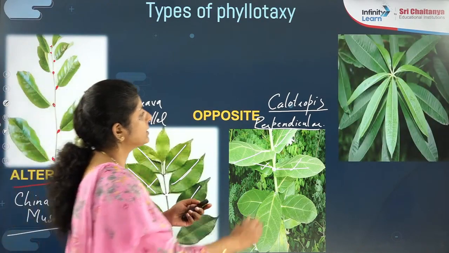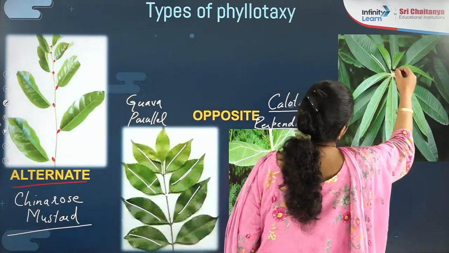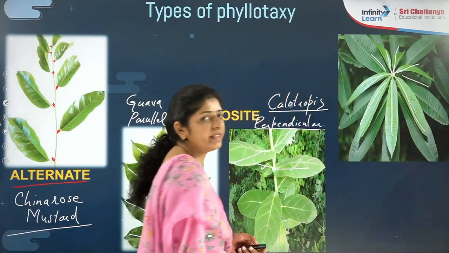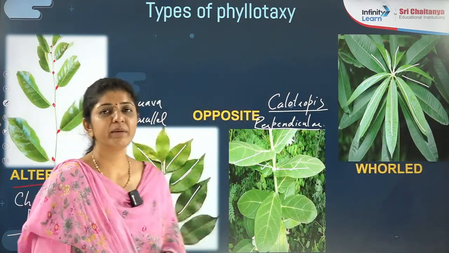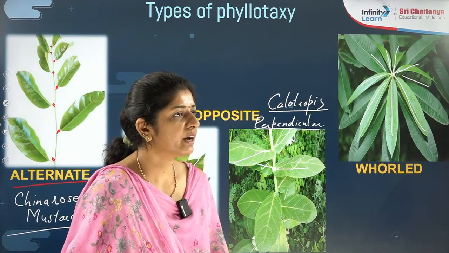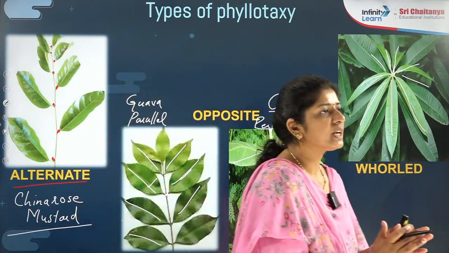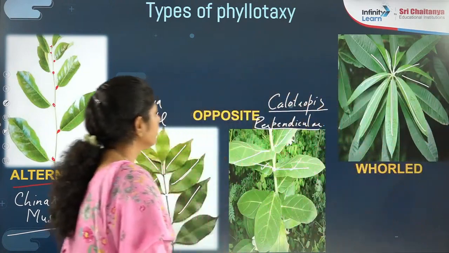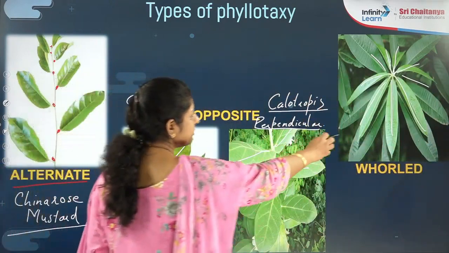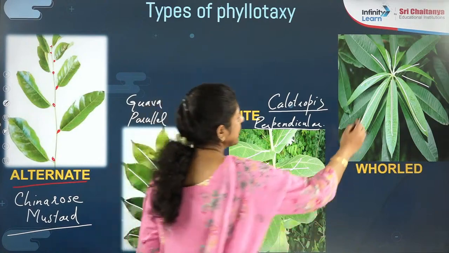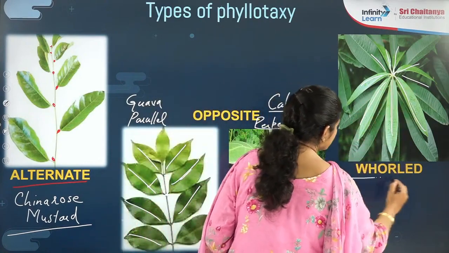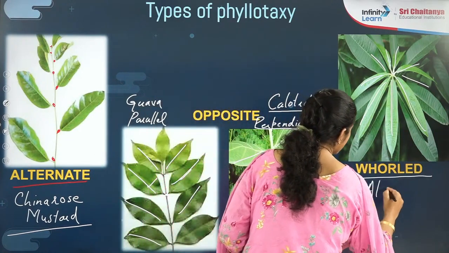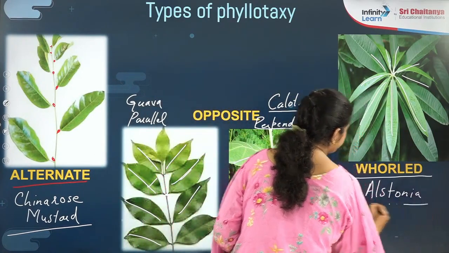Then after opposite type of phyllotaxy, one more is there. What is that? At one point many leaves are arranged. That type of phyllotaxy you call which type? Whorled type. Are you getting that? So many examples are there. If one node has more than one leaf, you call it whorled type, for example, Alstonia.